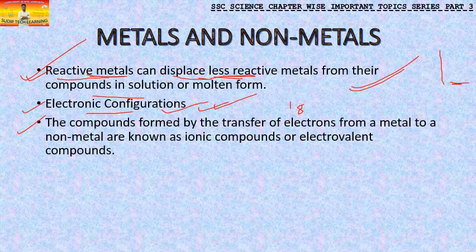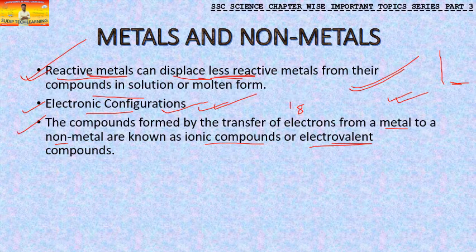Now you can be given a question to show the electronic configurations, or the valence shell configurations, of, say, magnesium, or any other element, or maybe you have to show ionic compound formation. For that, let's know what an ionic compound is. The compounds formed by transfer of electrons from a metal to a non-metal are known as ionic compounds, or electrovalent compounds. This is another name for ionic compounds.